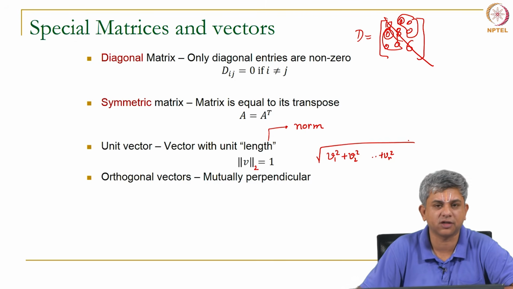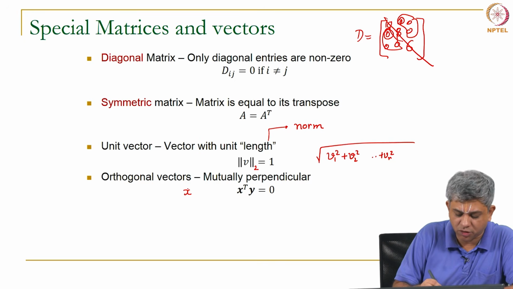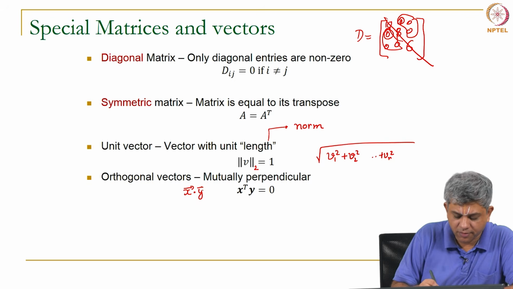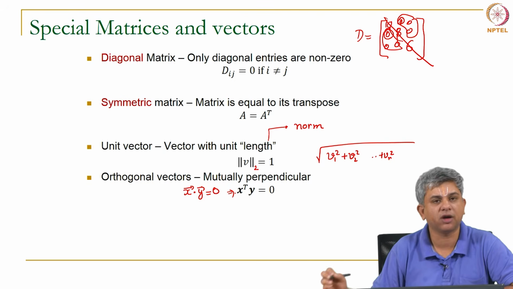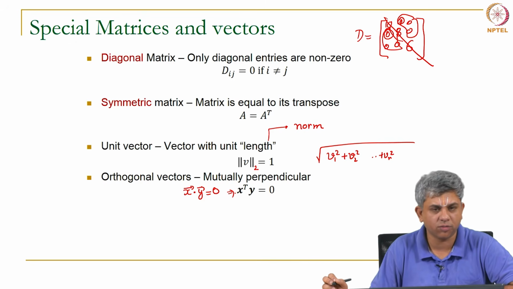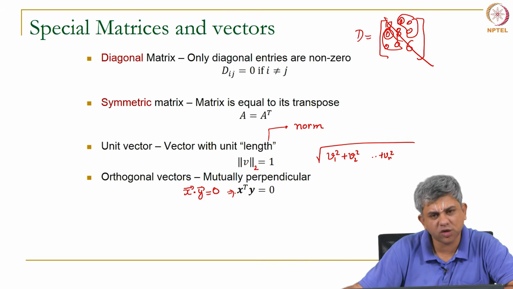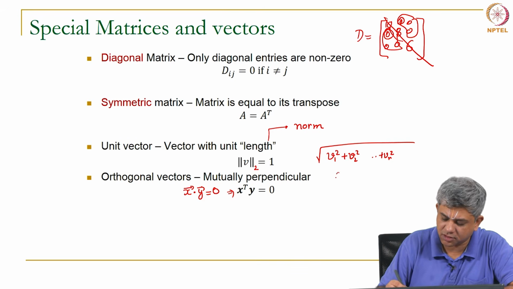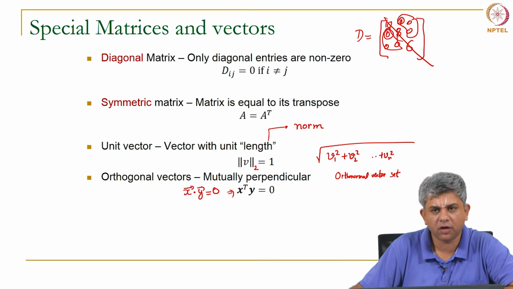It simply means vectors that are mutually perpendicular, which means if x and y are mutually orthogonal, x dot y is 0, which remember can be written in this matrix form. You take x transpose y and set that equal to 0. We also have the idea of orthonormal vectors or orthonormal vector set, okay, where you have unit vectors that are perpendicular to each other.